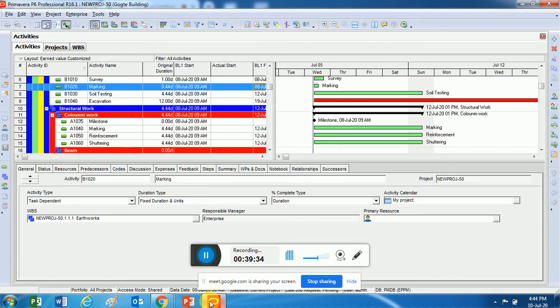I can finish my electrical work and then start my plumbing work. But in this planning, I'll start my electrical work and plumbing work together, meaning both activities start simultaneously. On the day my electrical work starts, the same day I want to start my plumbing work also. I'm creating a dependency. It was not mandatory that both activities have to be started simultaneously.